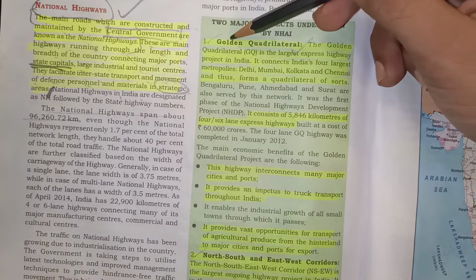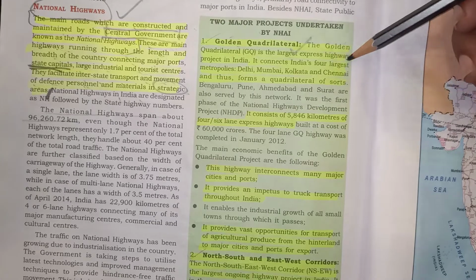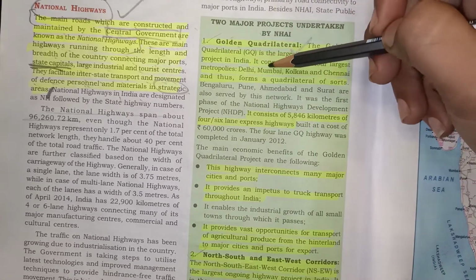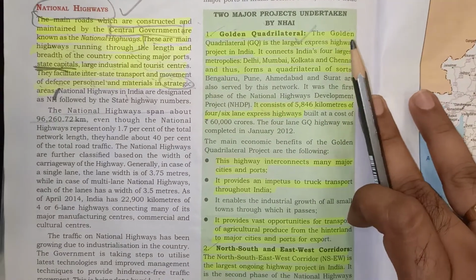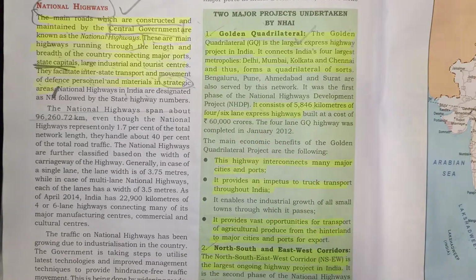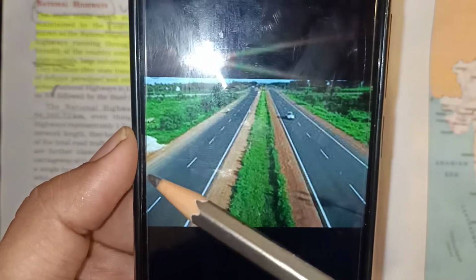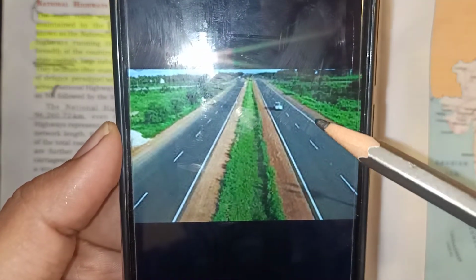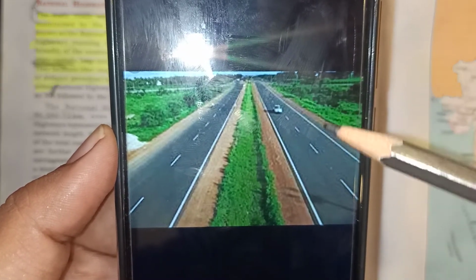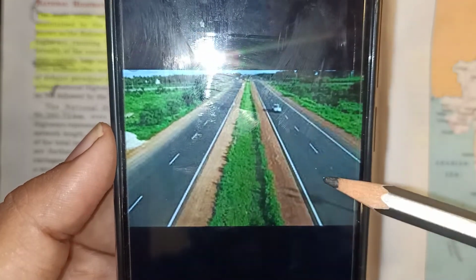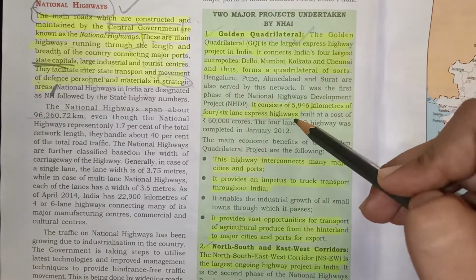Okay. The golden quadrilateral is the largest express highway project in India which connects the four largest cities of India, that is Delhi, Mumbai, Kolkata and Chennai. The length is 5,846 kilometers, which is a 4 or 6 lane express highway. Now what are 4 lane express highways? See, this is a 4-way express highway where at a time 2 lanes on this side, 2 on this side. So this is the first lane, second lane, third and fourth. In this way this is the 4 lane, and also there are 6 lanes in this golden quadrilateral. So there are 4 and 6 lane express highways built.